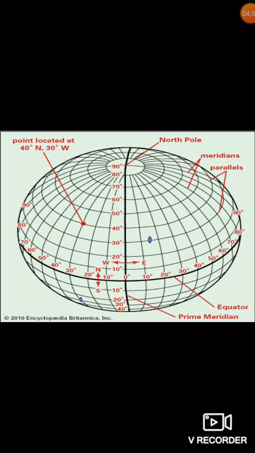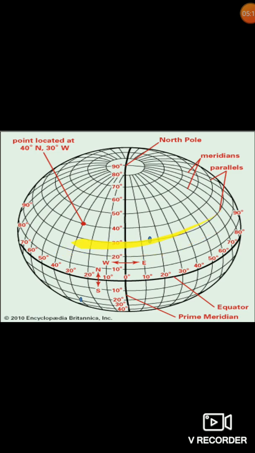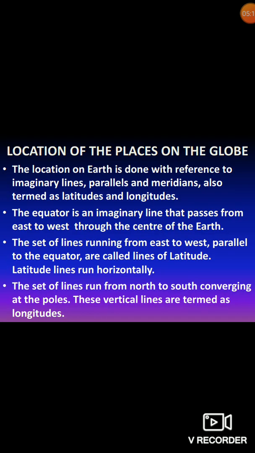The equator is an imaginary line. This is your east side, this is your west side. From east to west through the center of the earth, that is your equator. The set of lines running from east to west parallel to the equator, see, these are the lines parallel to the equator. These are your lines of latitude.